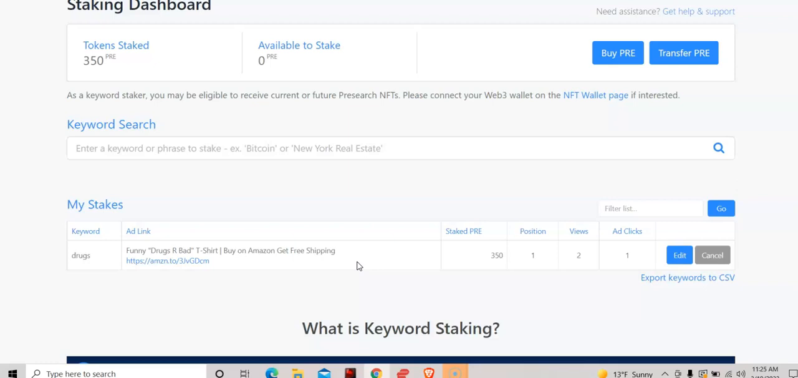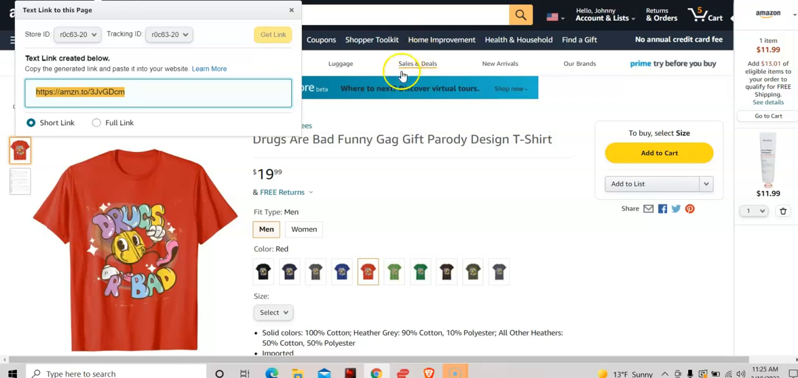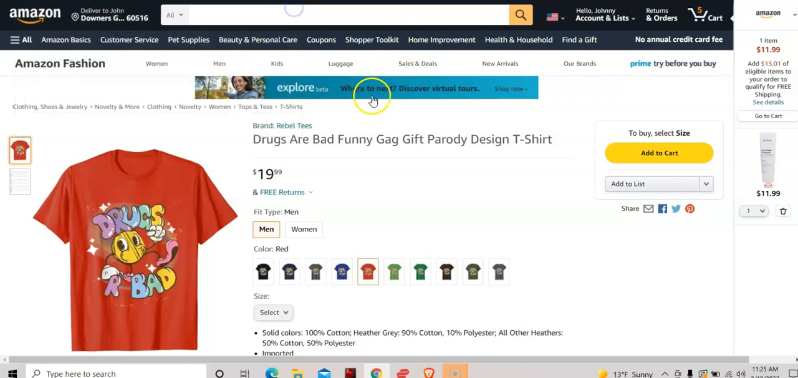And if you've got some crypto sitting there not doing anything, you can stake it and, like I said, drive traffic to your e-commerce business, your Shopify store, your blog, your YouTube channel, an affiliate link you want to promote, whatever else. And if anybody on the off chance wants to buy my Drugs Are Bad t-shirt, I'll link down below to where you can snag one of these as well.